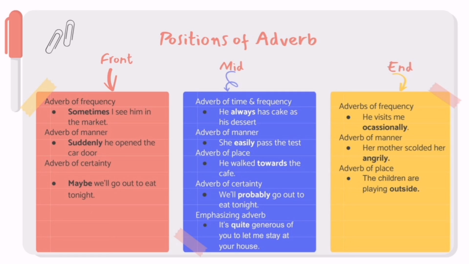Adverb of manner. Suddenly he opened the car door. Adverb of certainty. Maybe we will go out to eat tonight. Maybe is used at the beginning of the clause.